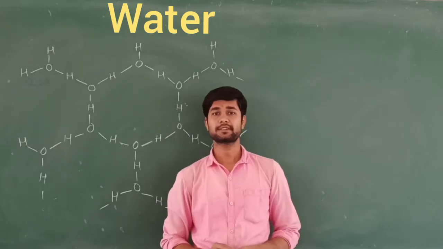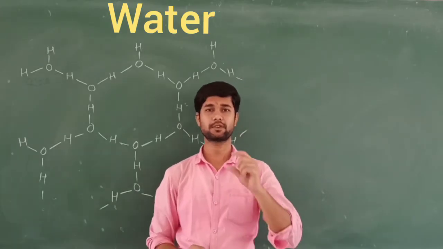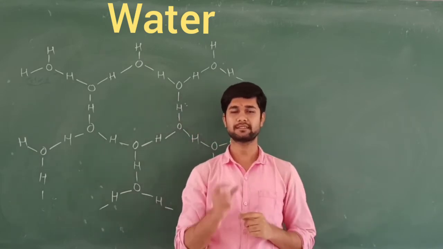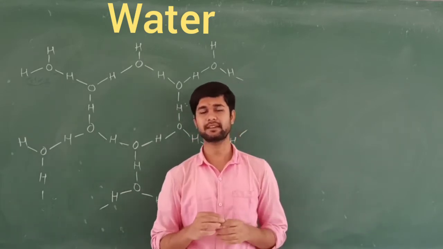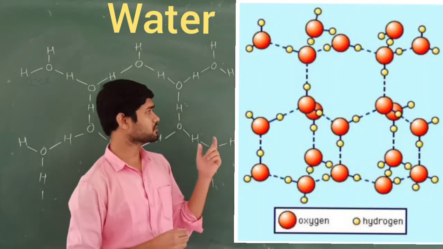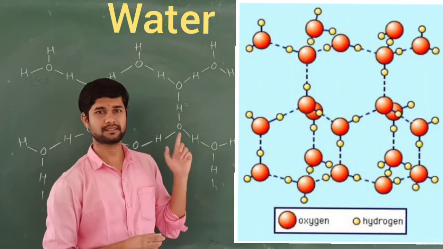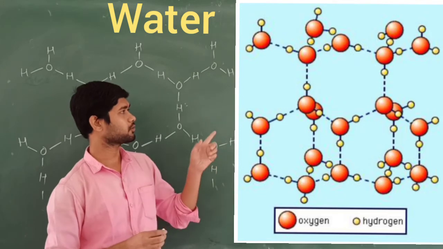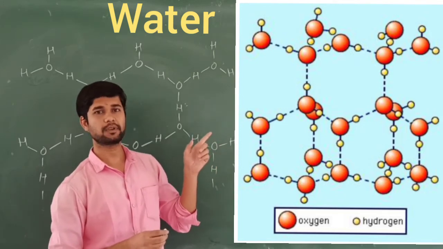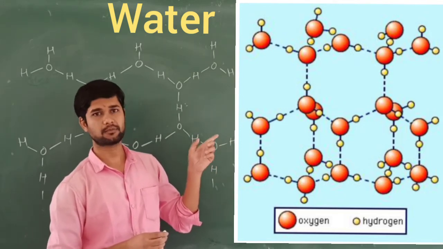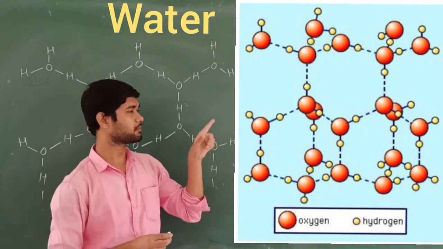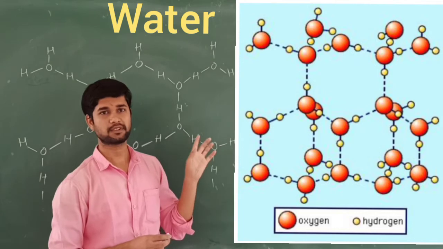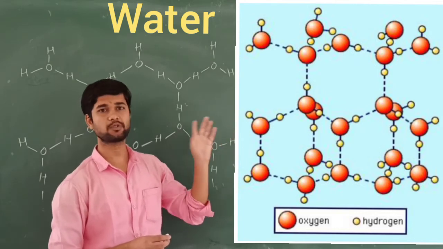Let's discuss the structure of ice. In your home, you see the refrigerator and the ice cubes, right? So that is the clearness of that ice. We are going to see the three-dimensional picture of the structure of ice. In that, you are going to look at the oxygen, which is sp3 hybridized, and you are going to see this oxygen atom surrounded by 4 hydrogen atoms, right? So that is called hydrogen bond.